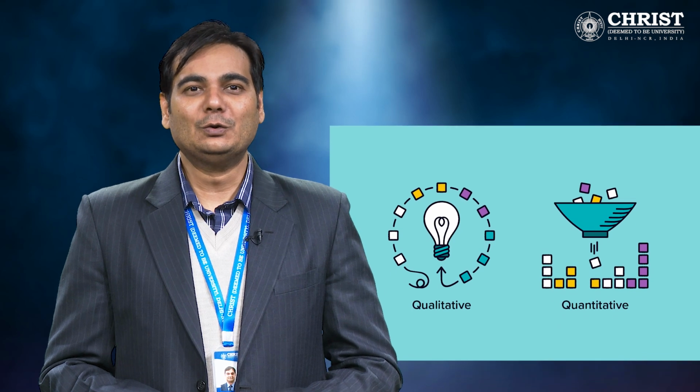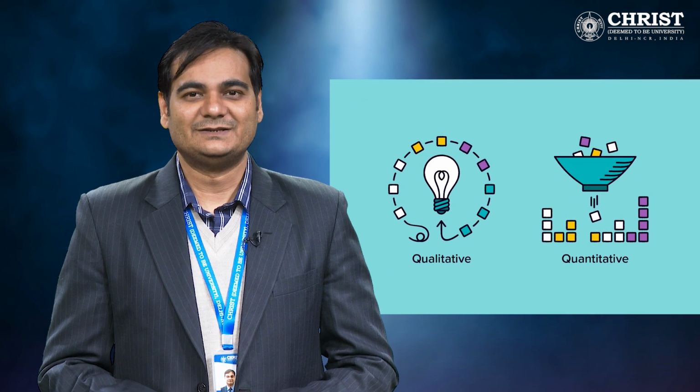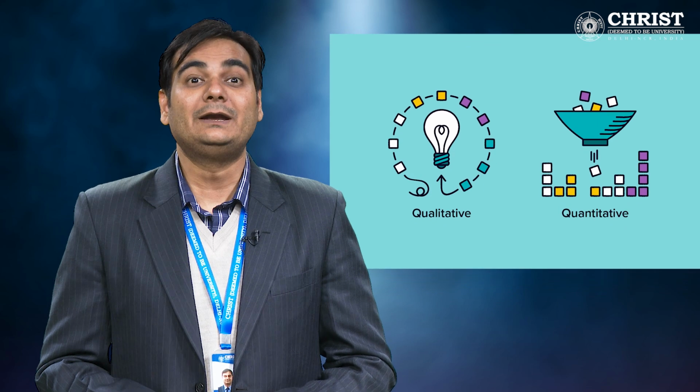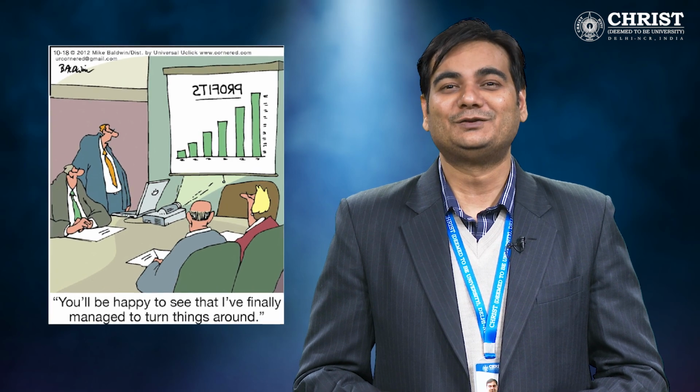Accounting not only ignores the effect of price level changes, but it also ignores qualitative information. That means accounting considers only those transactions which are measurable in monetary terms. It ignores the qualitative aspect. Being affected by window dressing is also a limitation of the accounting system. Window dressing means manipulation in accounting to present a more favorable position of the business than the actual position.